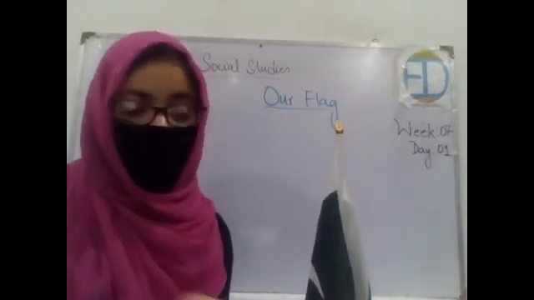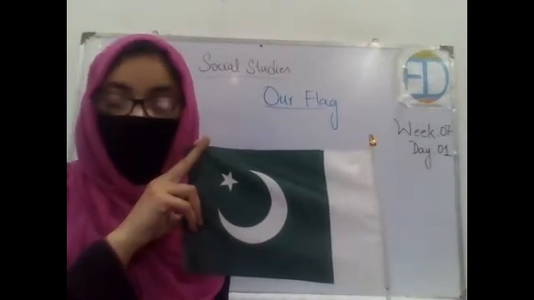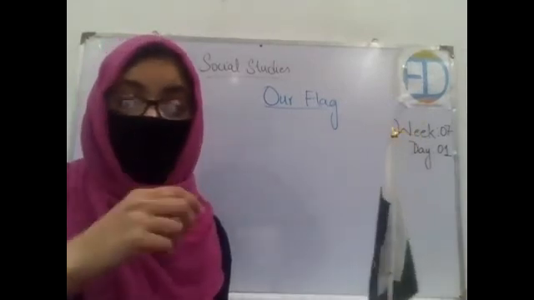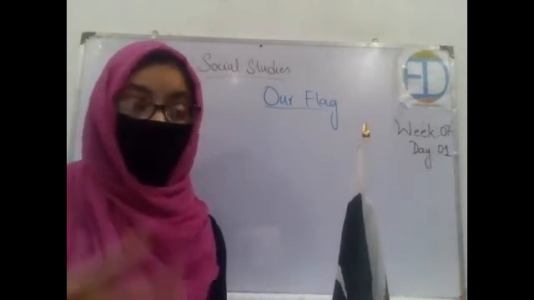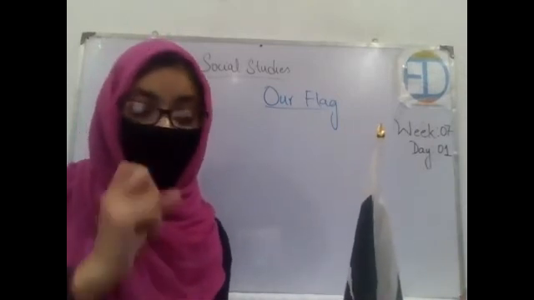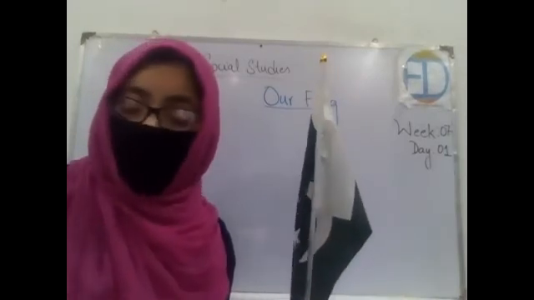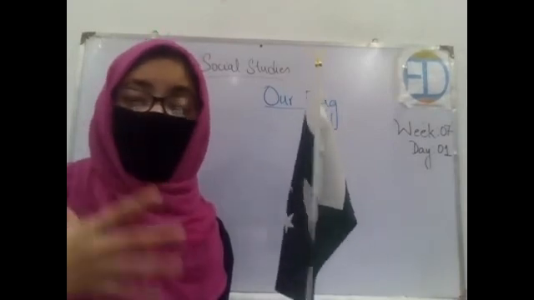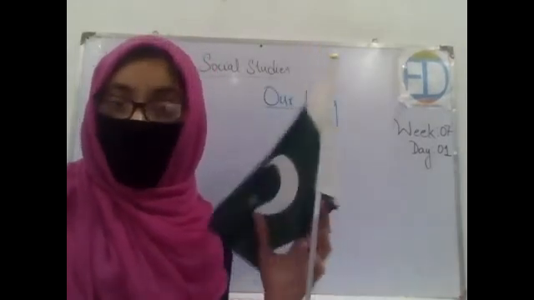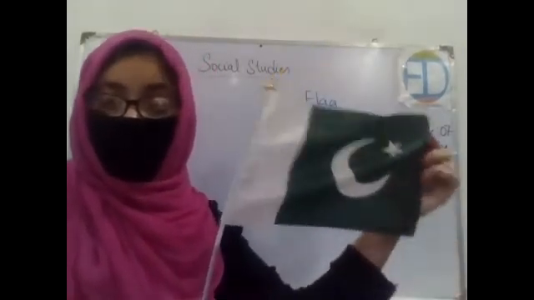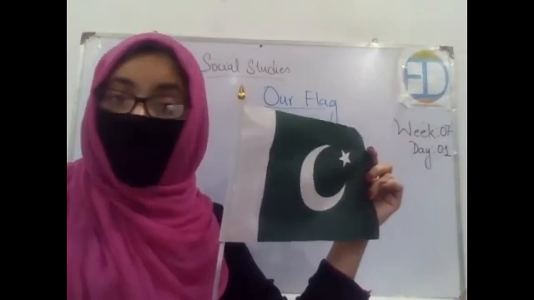Got it? And what about this star and moon, this crescent? It represents the power and the prosperity which is there in Pakistan, because Pakistan is progressing day and night. We are struggling hard. We are working a lot for this country. Everybody is struggling, and this represents the prosperity and the power which Pakistan has, right? Pakistan has atomic power. Pakistan has a lot of things which make it better than all other countries, right? So what does this flag mean? This small piece of fabric is basically representing the whole country in front of the whole world.